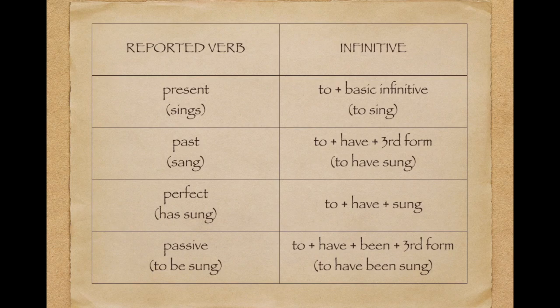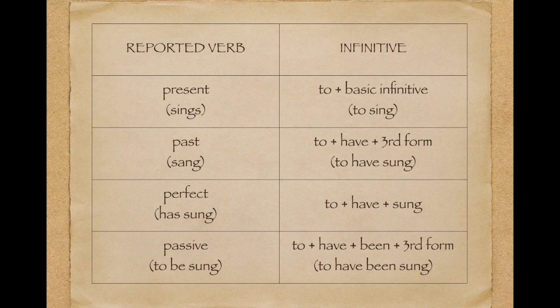And hopefully this will help you. I would take a screenshot and study this if you can. So I made a chart for you. So we have the kind of reported verb, so the verb that the subject is doing. And then after that, we're going to have different kinds of infinitives.